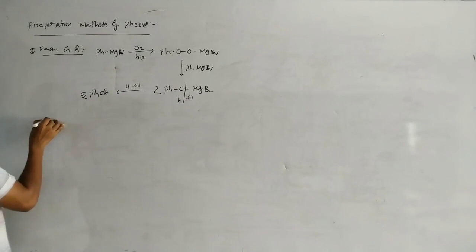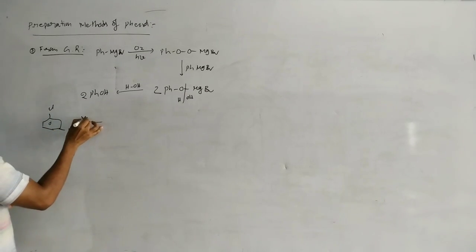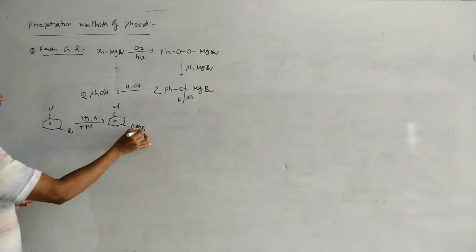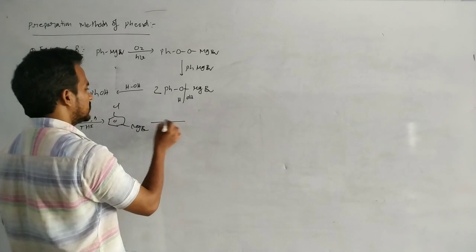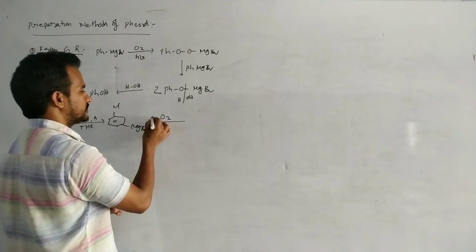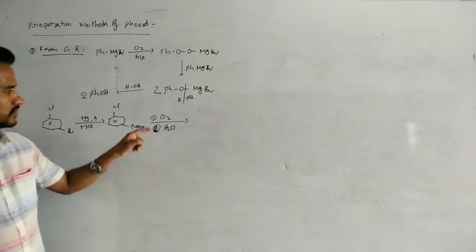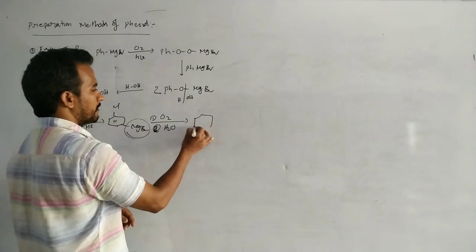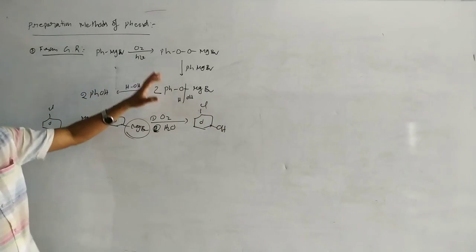Now this one on acid workup or on hydrolysis, we will get the phenol and OH. So 2 moles of the phenolic compound is formed. Okay. Or suppose here this one, the bromobenzene, on treating with magnesium in tetrahydrofuran, heating. So in this case here magnesium insertion takes place between carbon and bromine. It is a weaker bond, so formation of the Grignard reagent. So now here this one on heating with O2 followed by hydrolysis. Okay, atmospheric oxidation followed by hydrolysis. Then in this place here we can write the OH. Okay, phenolic compound. So actually this is the reaction.